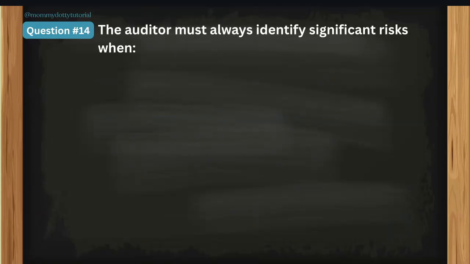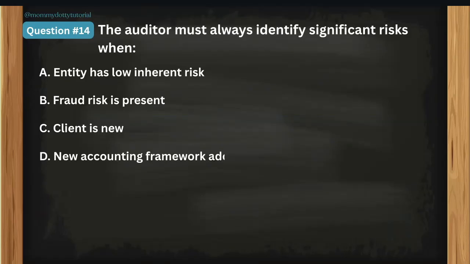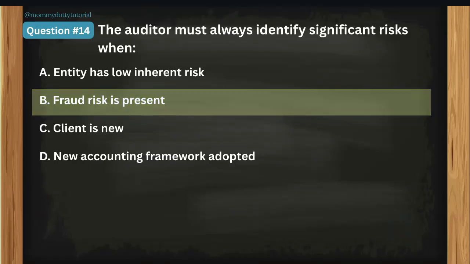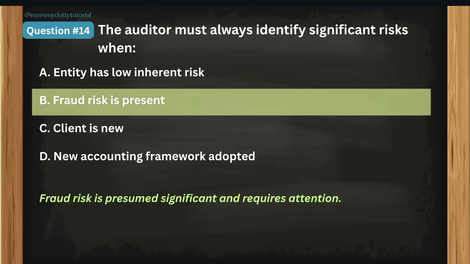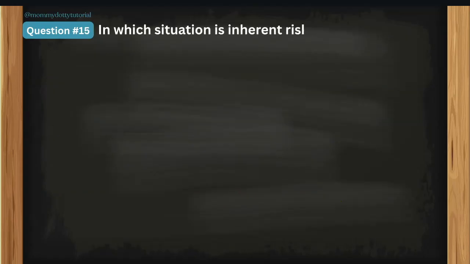The auditor must always identify significant risk when: entity has low inherent risk, fraud risk is present, client is new, accounting framework adopted. So you may pause the video to think. The correct answer is letter B. Fraud risk is present. Fraud risk is presumed significant and requires attention. Okay, now let's go to question number 15.